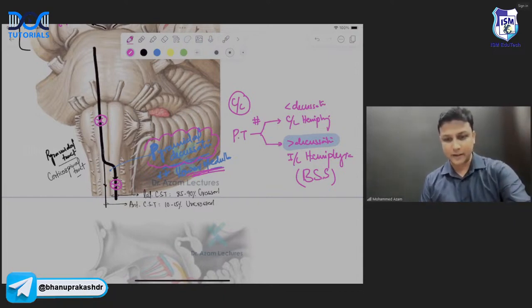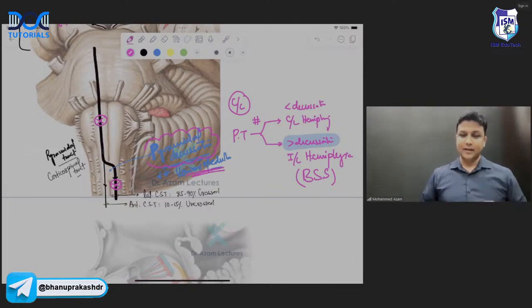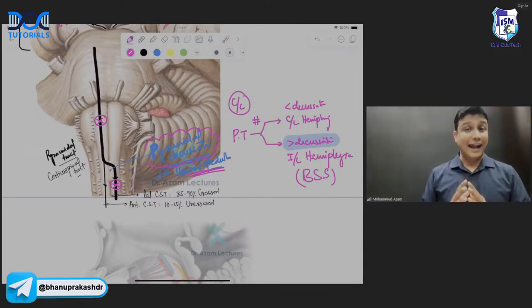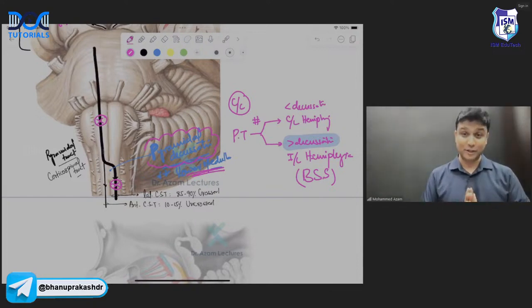Contralateral loss of pain and temperature. भाई साहब पेन एंड टेम्परेचर कहां से आ गया यार? ओ डॉक्टर साहब, पेन एंड टेम्परेचर कहां से आ गया? We are actually learning about the pyramidal tract. Pyramidal tract is a descending tract. Descending tract will only carry the motor information. Pain and temperature यहां से नहीं आता है. चलो, thank you, sir.